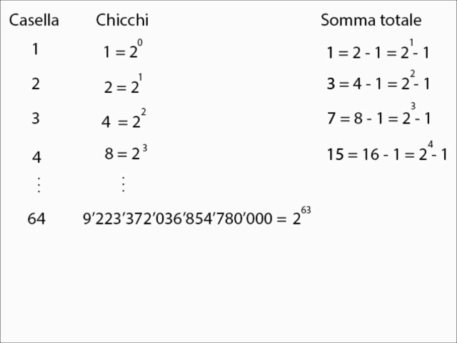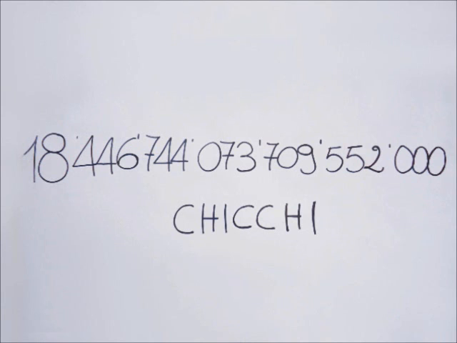Hence, we come to the conclusion that after all 64 squares are filled, the total number of grains will be 2 to the power of 64 minus 1. That is approximately 18 billion grains. This is of course a large number, but how large? Let's try to comprehend it.